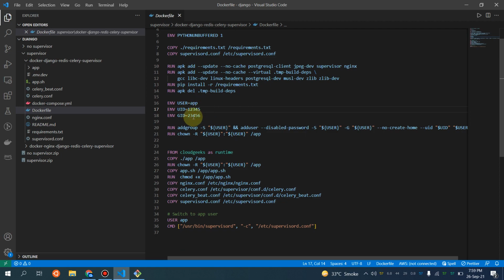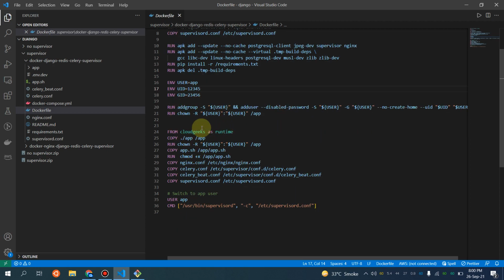So I will be using one user here. I'm going to add one user. The username is going to be app, and the user ID and group ID are going to be this one. These are the commands, and I'm not going to give a lot more detail here since they're pretty much self-explanatory. Then I will be copying my code into this particular directory, and I'm going to give permission on this directory to that particular user which I have mentioned above.